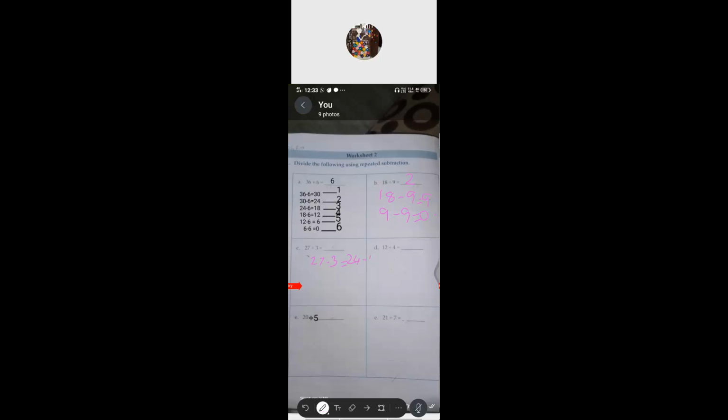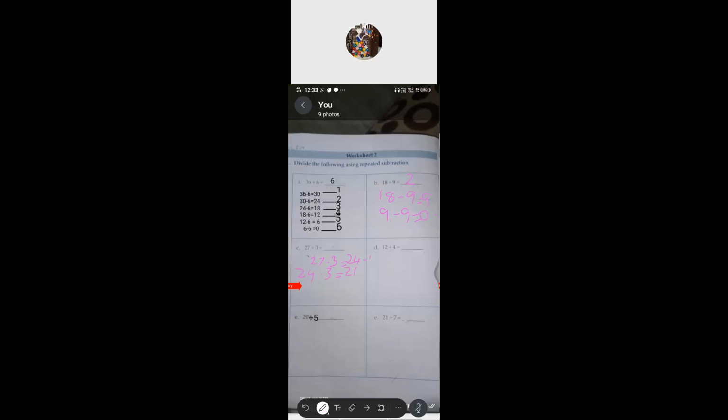Ma'am, which page? Page number 22. Are you having the workbook with you? Yes, ma'am, page number 22, Division. Again, from the 24 subtract 3 or take away, because we are doing the repeated subtraction.